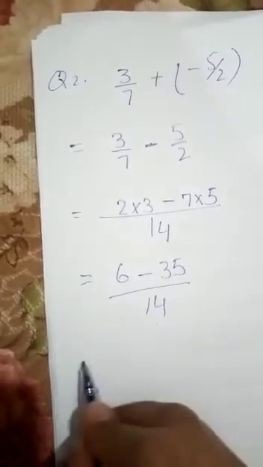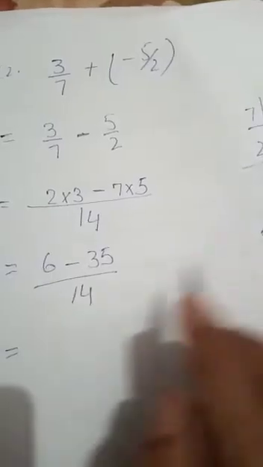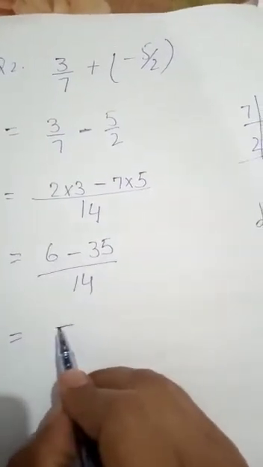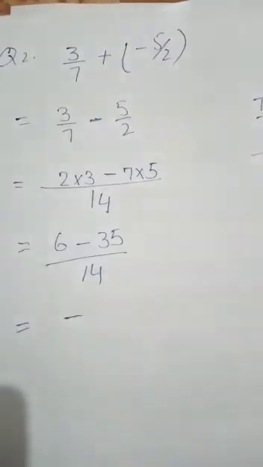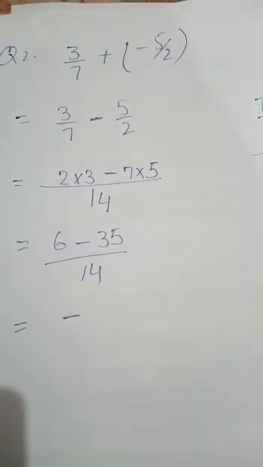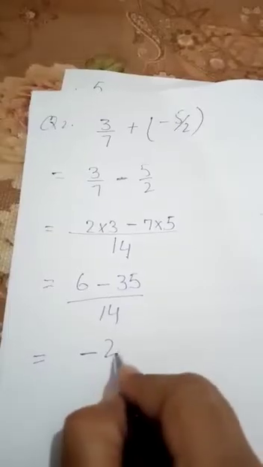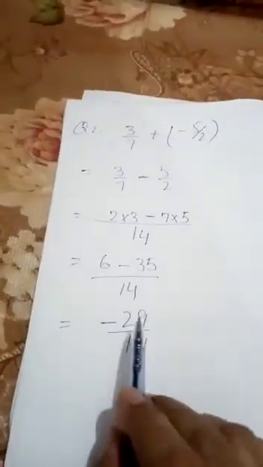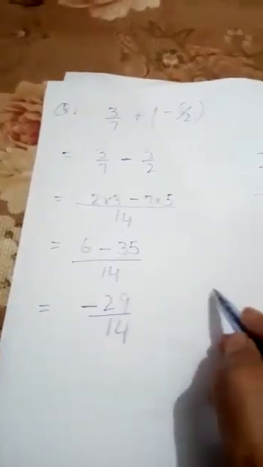Divided by 14. Now here we have the minus sign with the greater value. We will write the minus first and then we subtract 6 from 35: 29 by 14. Now this is also an improper fraction.